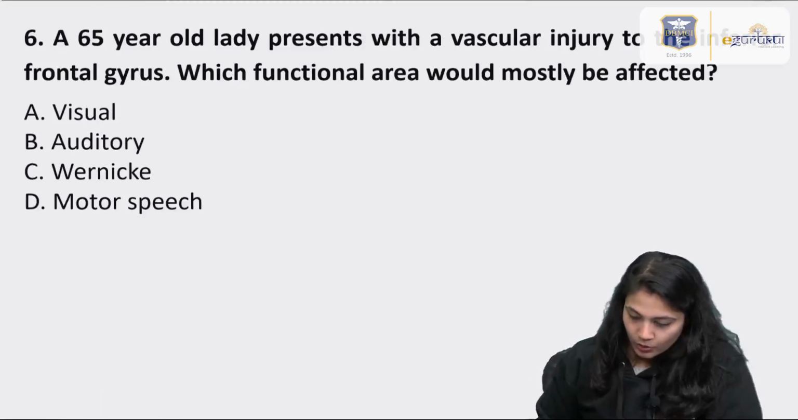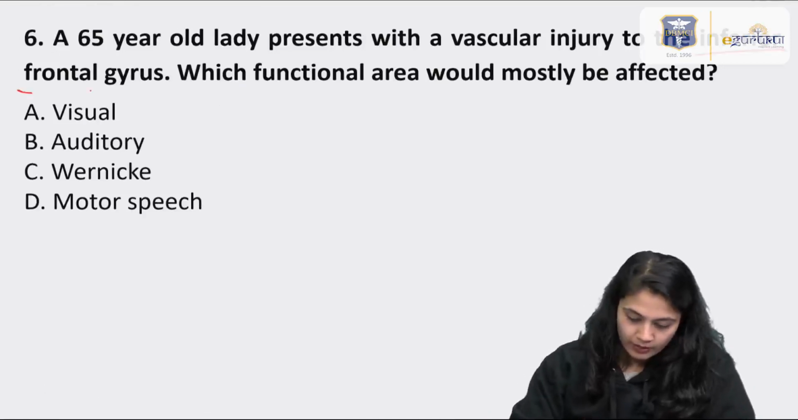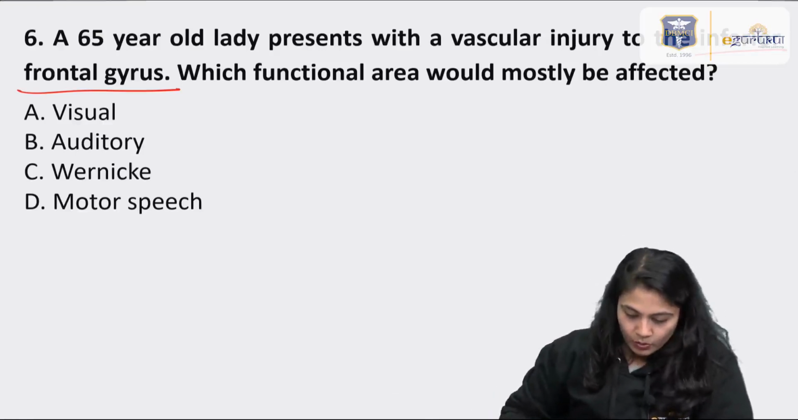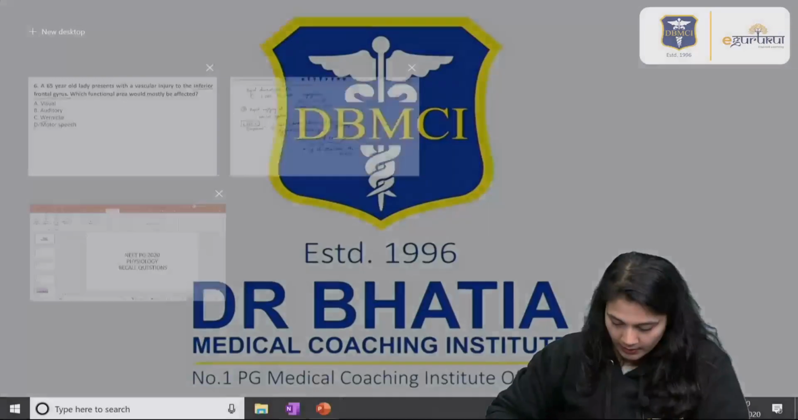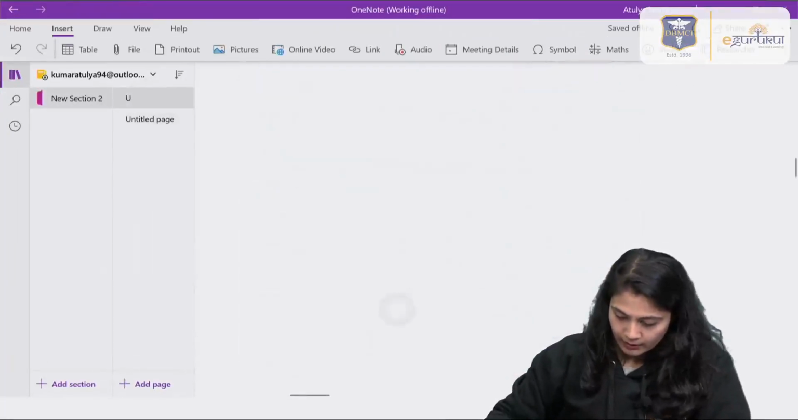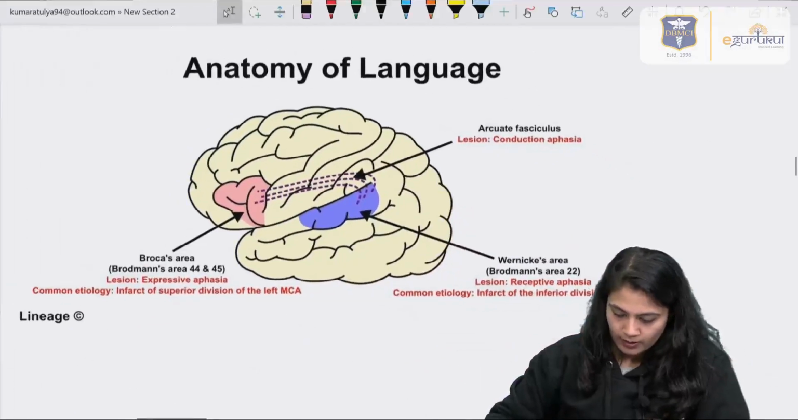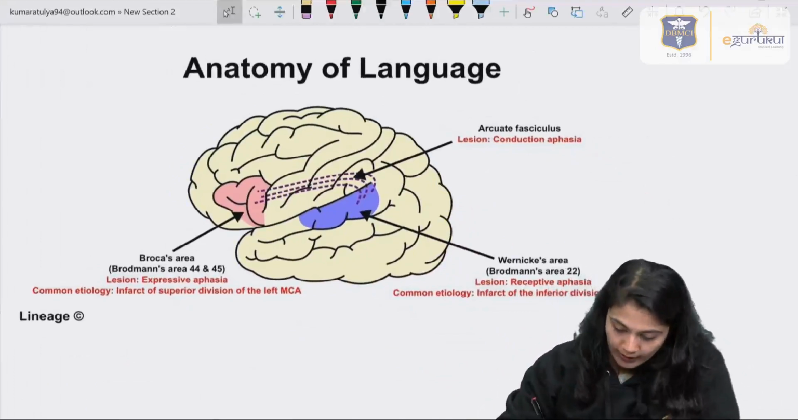Moving to the next question, it is about the inferior frontal gyrus and which functional area would be mostly affected. So the answer of this question is option D, motor speech. And why is this the answer? Let's see a diagram. By that you'll get to know why this is the answer. This is the diagram I want to show you: there are two important areas for language. The first one is Broca's area.